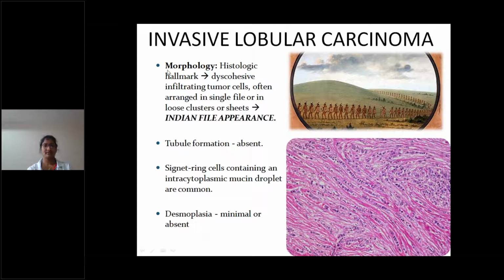And how it appears: morphology, histologically, dispersed infiltrating tumor cells, often arranged in single file or in loose clusters or sheets. This is the Indian file appearance. See, we can see the Indian file appearance. This Indian file appearance is the histological hallmark of invasive lobular carcinoma. Here tubule formation is absent, signet ring cells containing intracytoplasmic mucin droplets are common, and desmoplasia is minimal or absent in invasive lobular carcinoma.